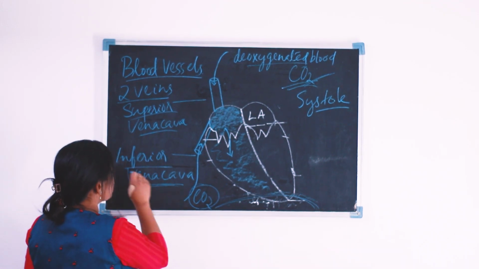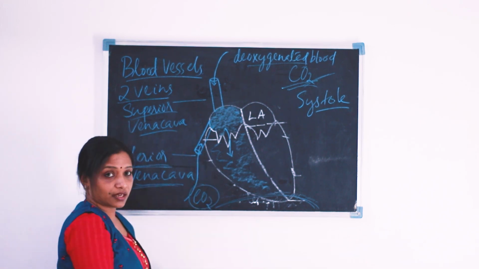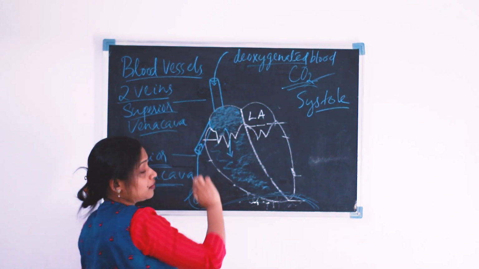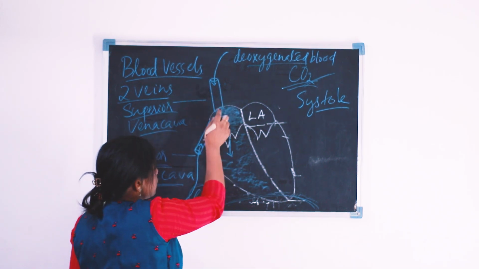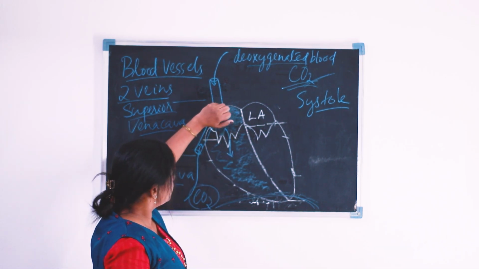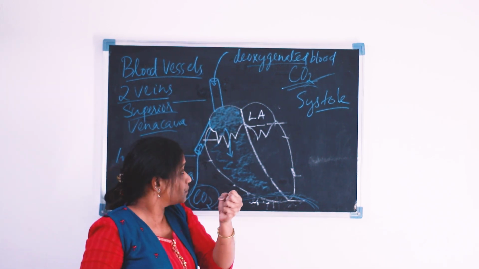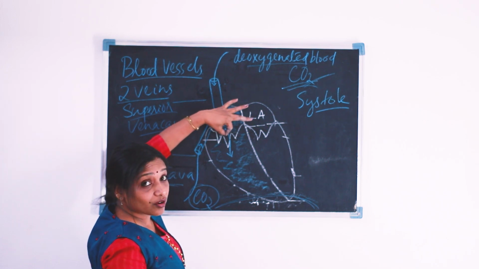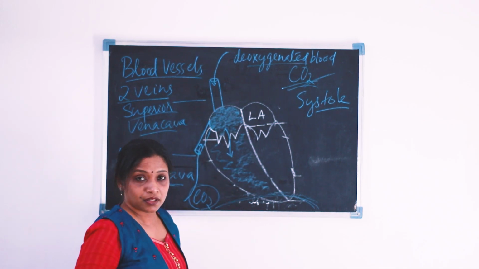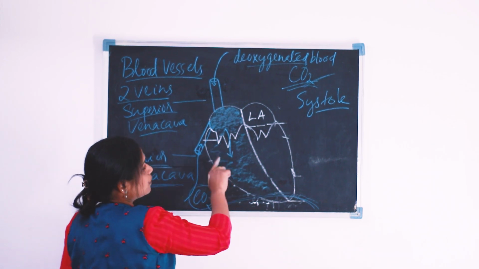Similarly, from the bottom portion of the body, this is the inferior vena cava that carries the deoxygenated blood into the right auricle. Both these veins open in the right auricle. Now the right auricle is filled with deoxygenated blood. It starts contraction or squeezing, and the tricuspid valve opens suddenly. It is a sudden action. The tricuspid valve opens and the deoxygenated blood rushes into the what?